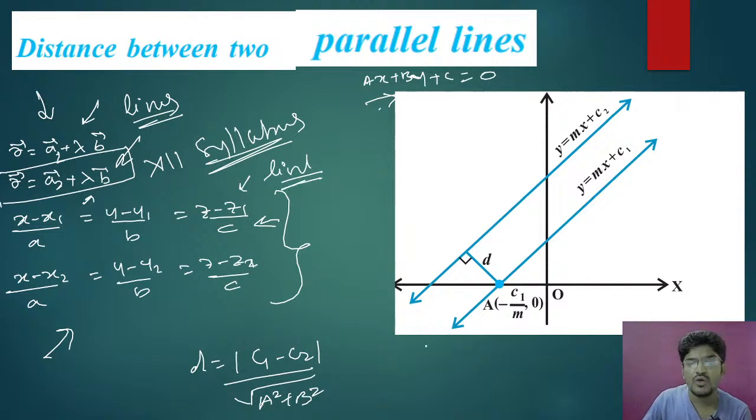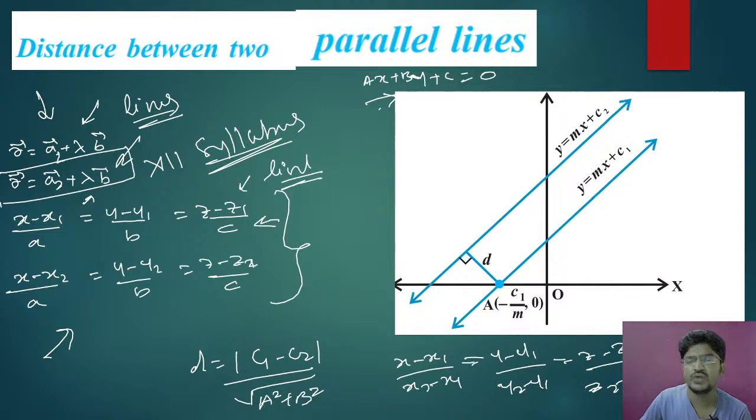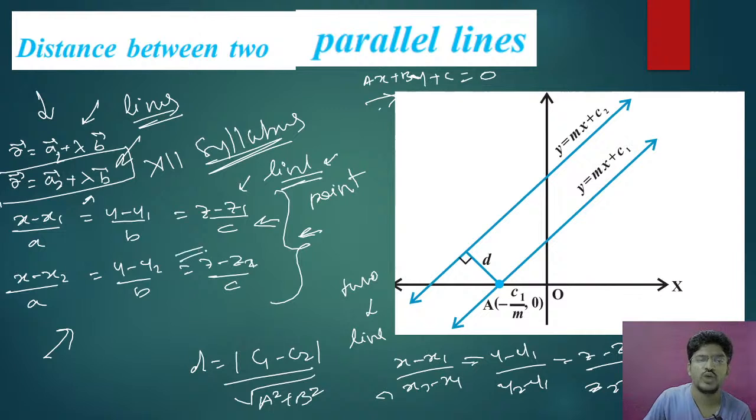And you also learn it as x minus x1 divided by x2 minus x1, y minus y1 divided by y2 minus y1, z minus z1 divided by z2 minus z1. This is also the equation of line. This is passing through 2 points and this is passing through 1 point. This is the line passing through 1 point.